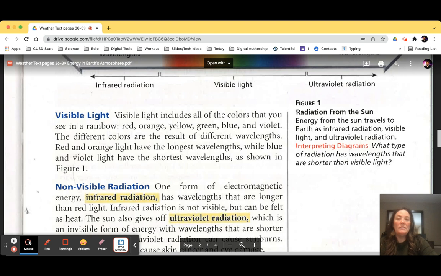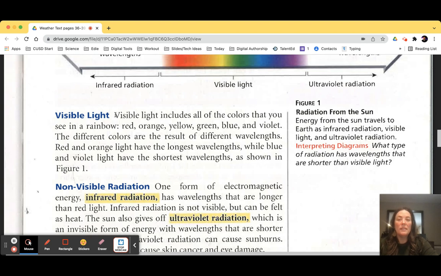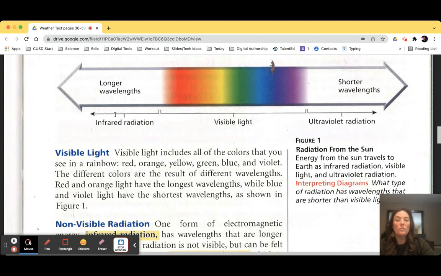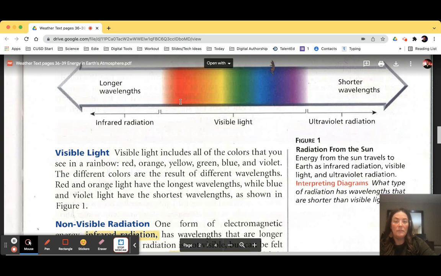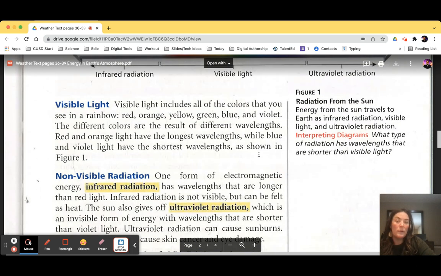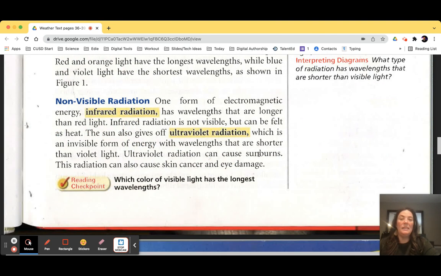Visible light. Visible light includes all of the colors that you see in the rainbow: red, orange, yellow, green, blue, and violet. The different colors are the result of different wavelengths. Red and orange light have the longest wavelengths, as you can see down here, while blue and violet have the shortest wavelengths, as shown in figure 1. There's non-visible radiation that we've talked about, what you can't see.